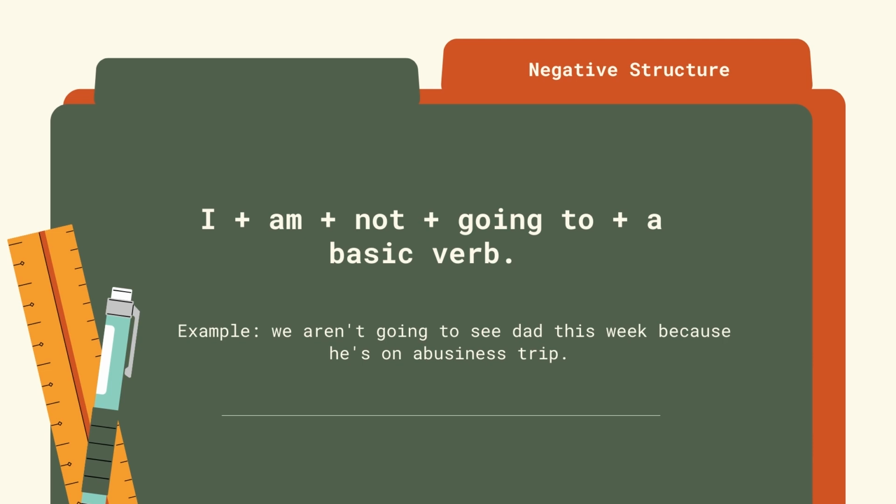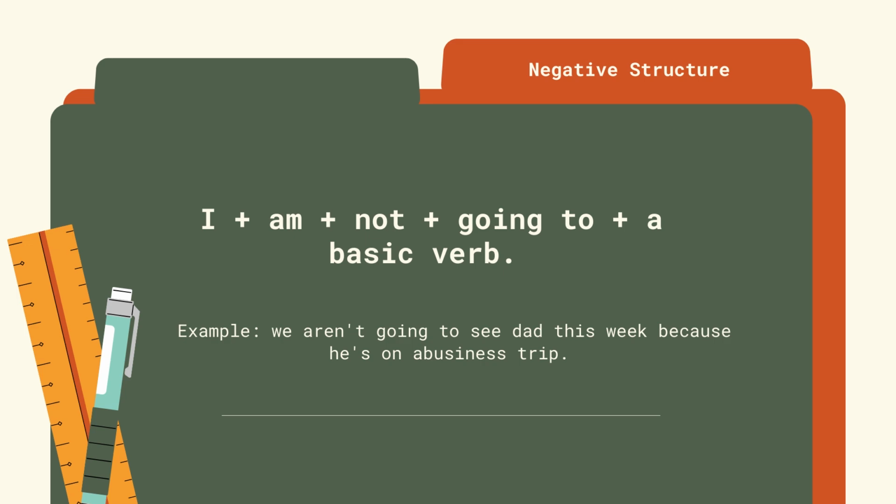Here is the negative structure. We simply add not to the structure. I plus am plus not plus going to plus a basic verb. It sounds very long and complex but it's actually quite simple.